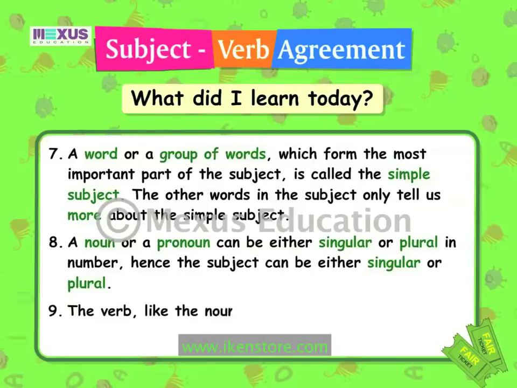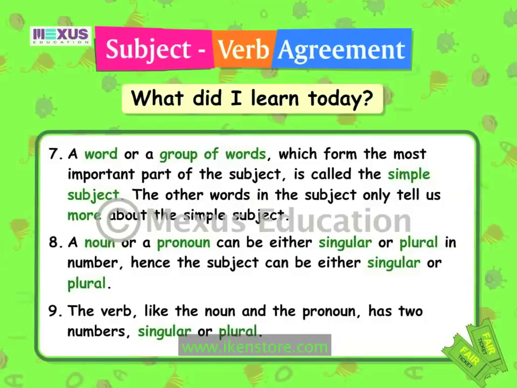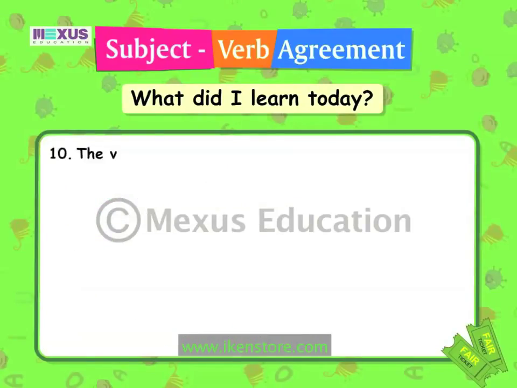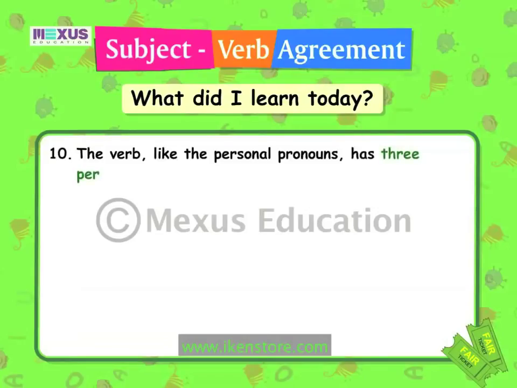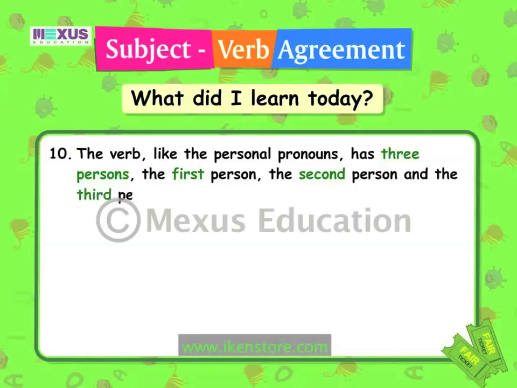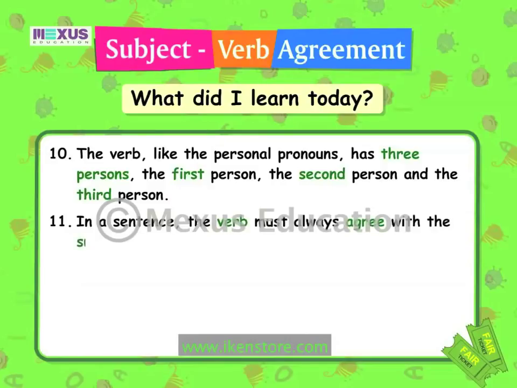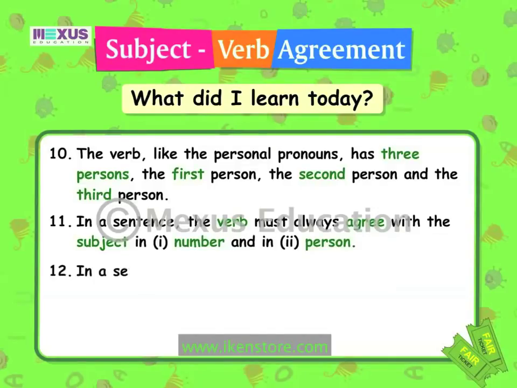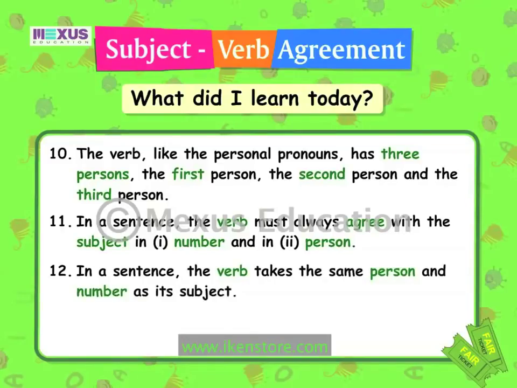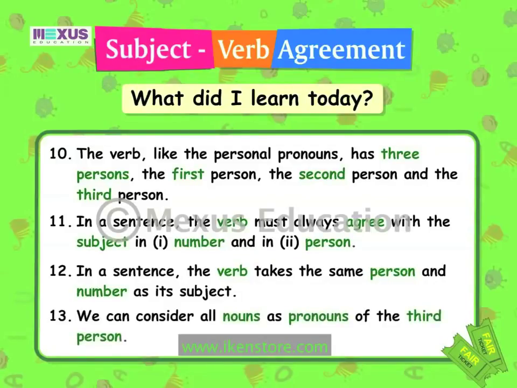The verb, like the noun and the pronoun, has two numbers, singular or plural. The verb, like the personal pronouns, has three persons: the first person, second person, and the third person. In a sentence, the verb must always agree with the subject in number and in person. In a sentence, the verb takes the same person and number as its subject. We can consider all nouns as pronouns of the third person.